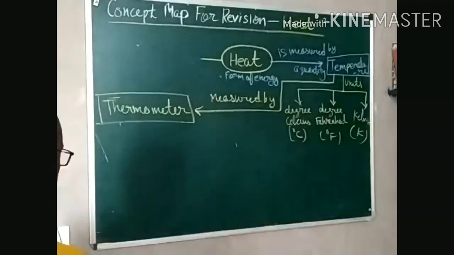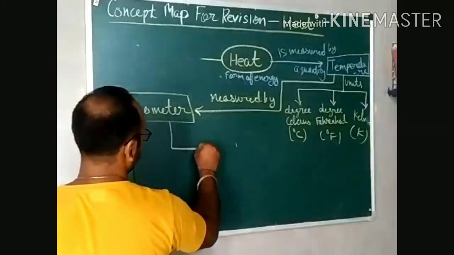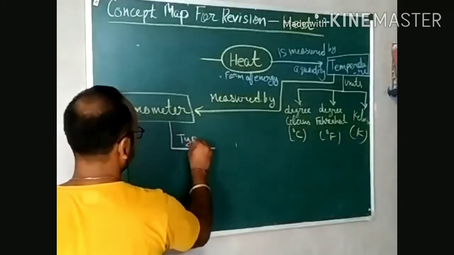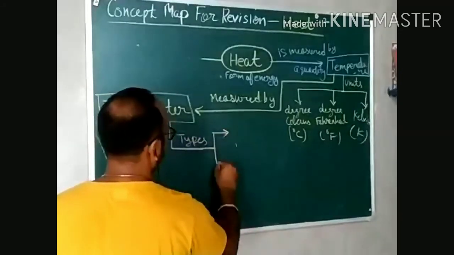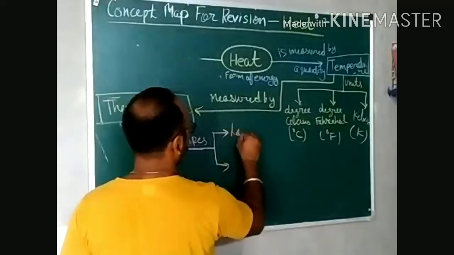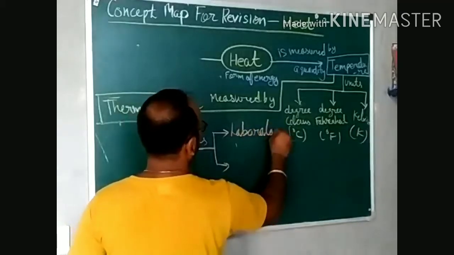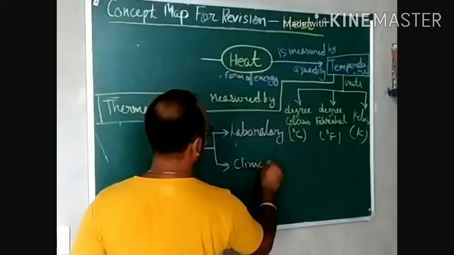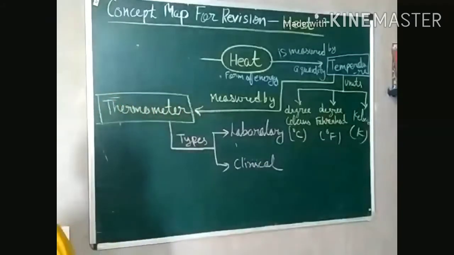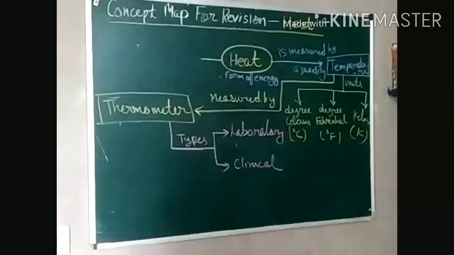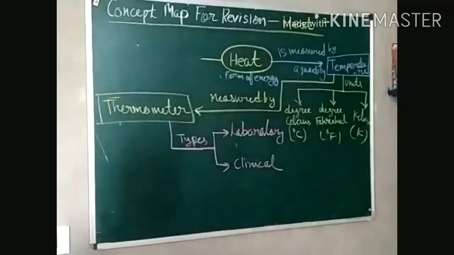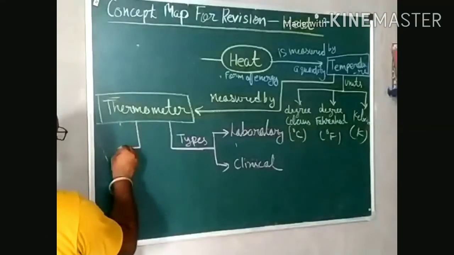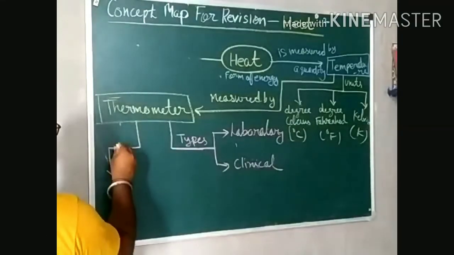Now thermometers have types. There are two types we discussed in this chapter, that is laboratory and clinical. Laboratory means it is used to measure the chemical temperature in a laboratory, and clinical is used for human beings, right? But while measuring the temperature, we should follow some precautions.